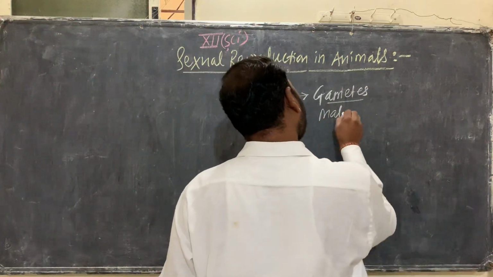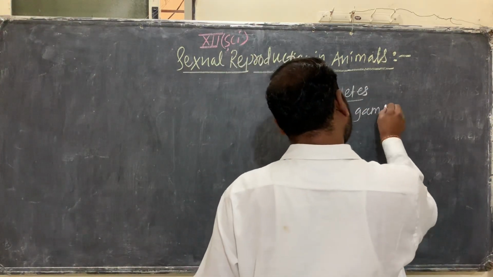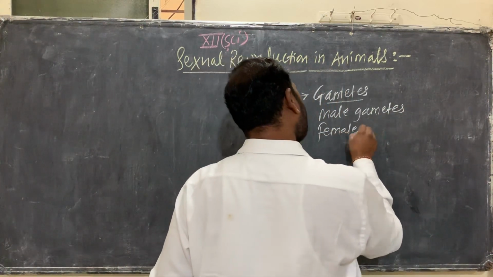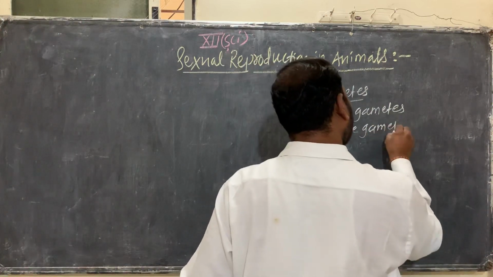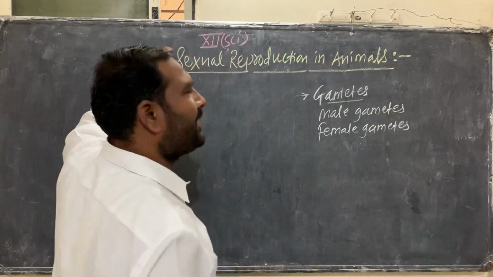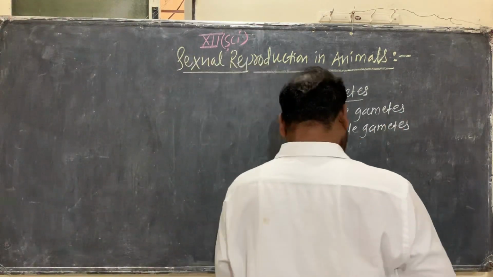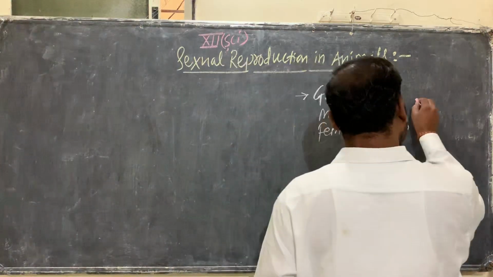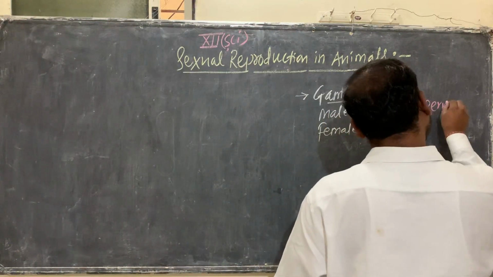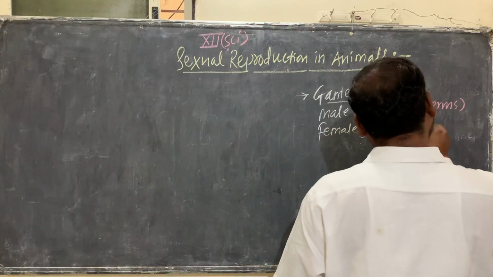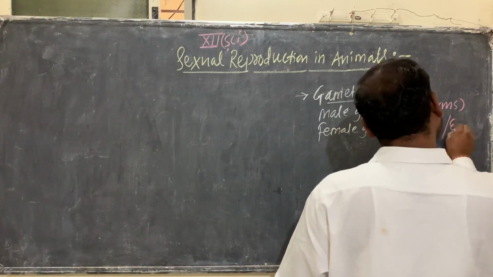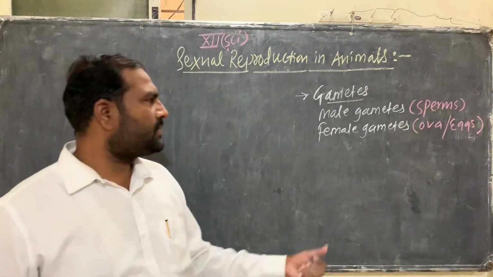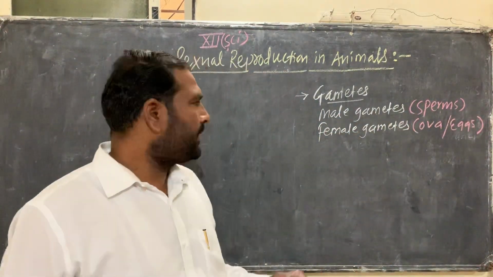The male gamete is called a sperm, and the female gamete is called an ovum, or egg.